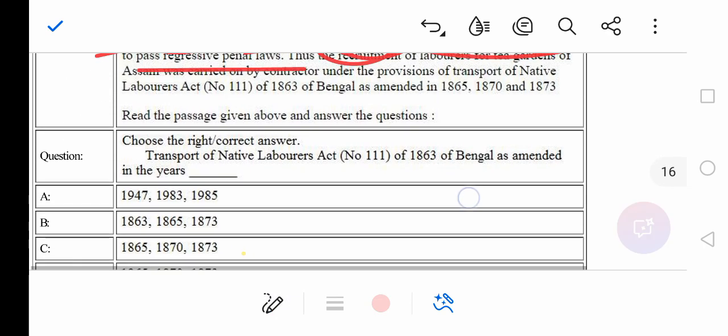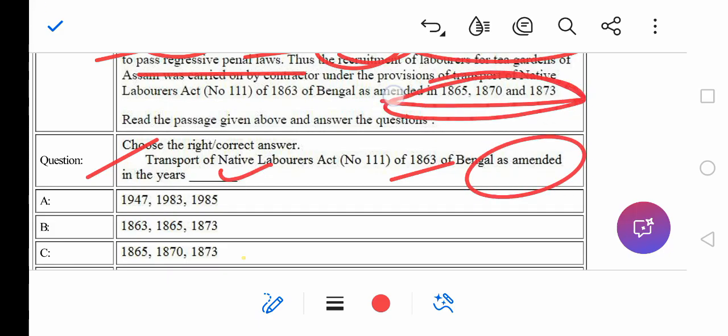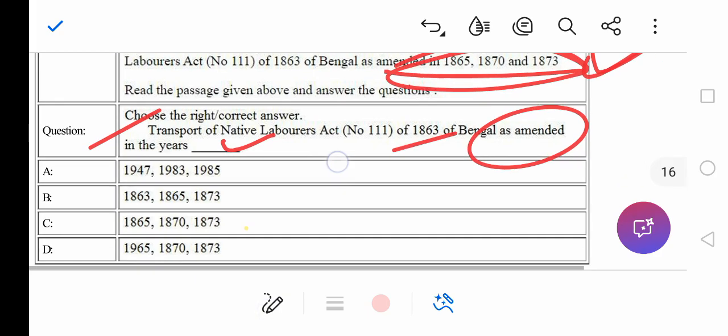The Transport of Native Labourers Act of 1863 of Bengal was amended in the years 1865, 1870, and 1873. So option number C is the right answer.